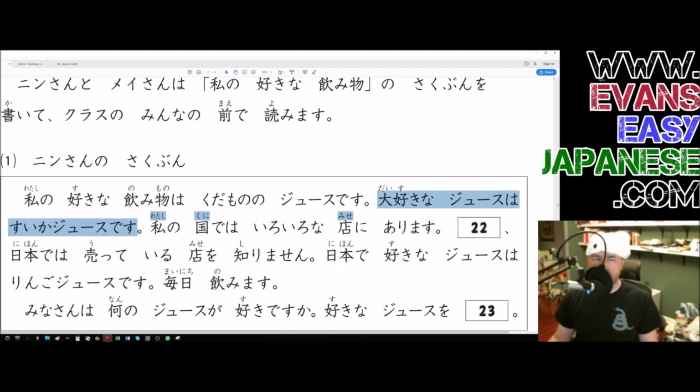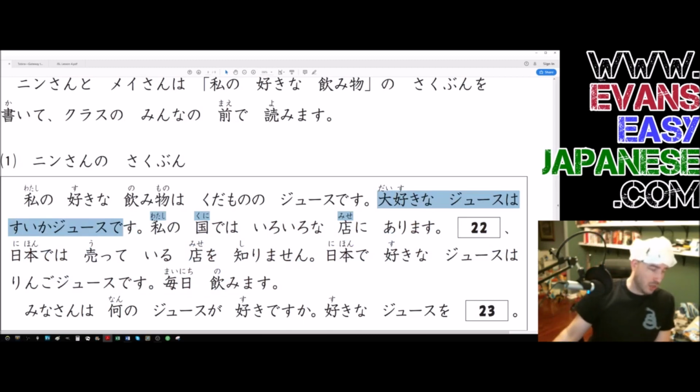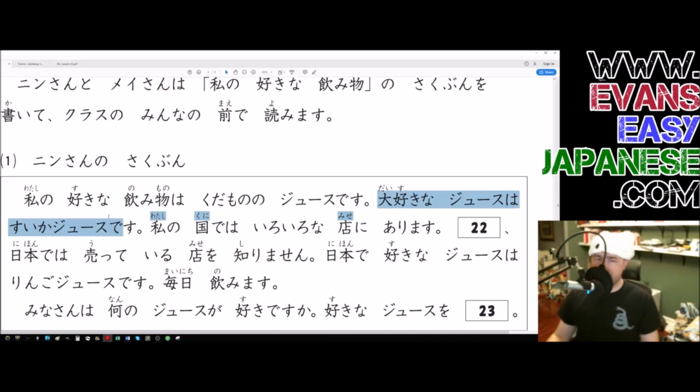Apparently she really likes watermelon juice. That's a hell of a choice. I remember in Japan when we would go to these stations, they'd always have lots of choices of juice. For like 120 yen, you could get all these crazy flavored juice boxes. And it was always a good time to see what they had and try them out. That was always something to look forward to at the convenience stores, like 7-Eleven or whatever, at the gas station or at the train stations.